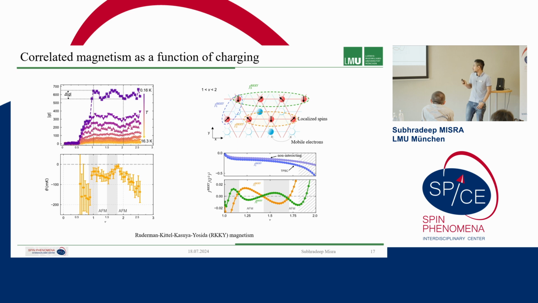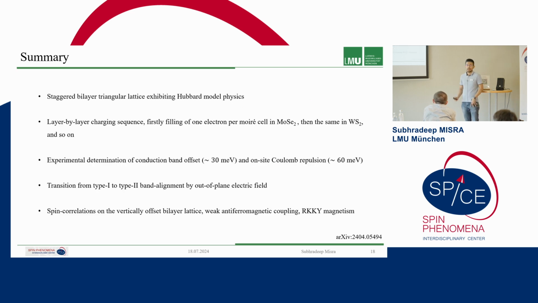So this is where we stand until now in the system, and I will just quickly summarize what we observed. We could observe a staggered bilayer triangular lattice exhibiting Hubbard model physics, and we have the charging in the system to be layer by layer, so that first one layer fills up and then the other layer is populated and then it goes on.